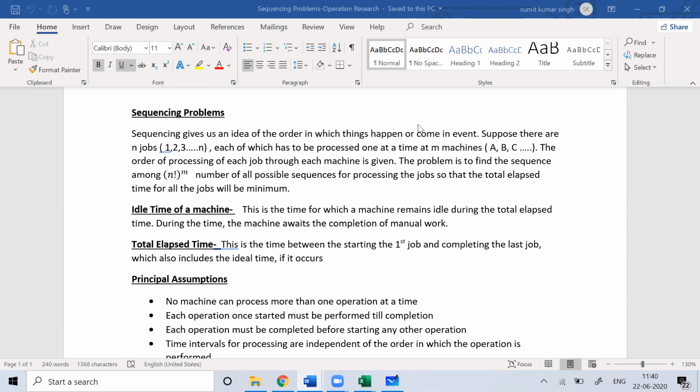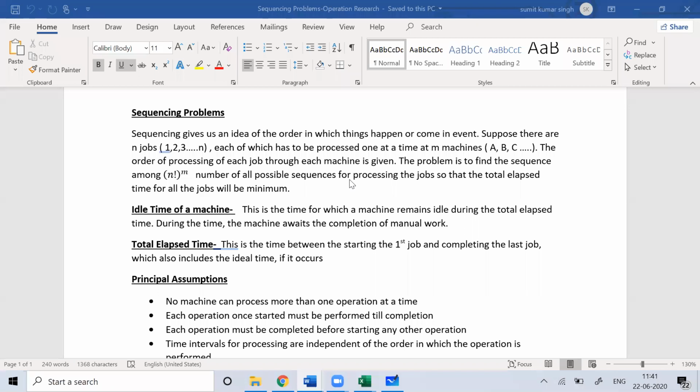The idea of job sequencing is to make sure that the work is done in such a way that no machine remains idle, or without any work. Imagine there is a lot of work to be done on different machines. If you randomly assign any work on any machine, maybe for a moment one machine got the work, but what about the other machine? If the work gets delayed on the second machine, then automatically the work will be more delayed on the third machine, then on the fourth machine, and so on.